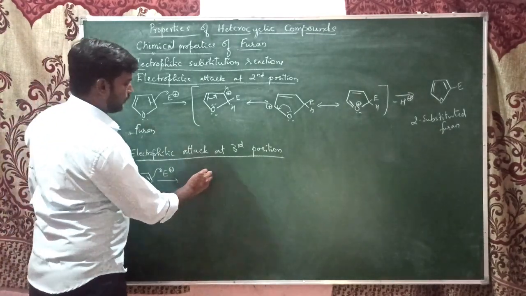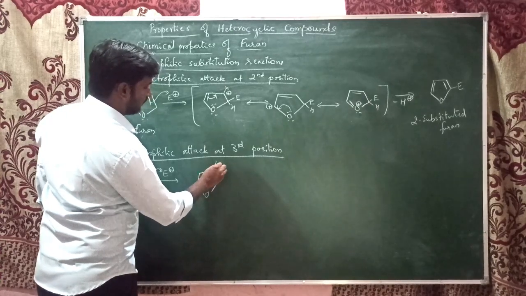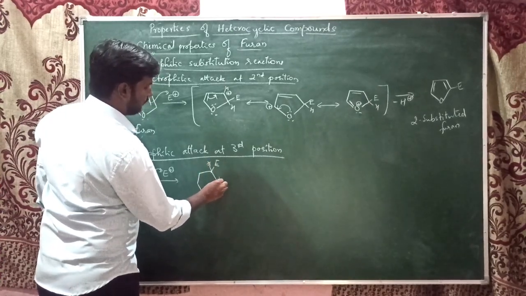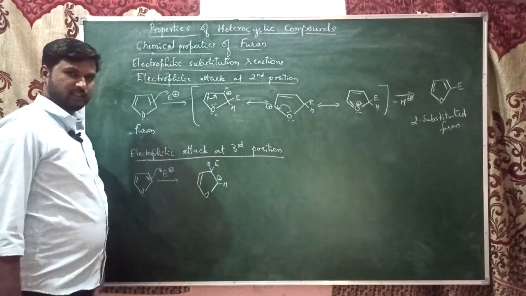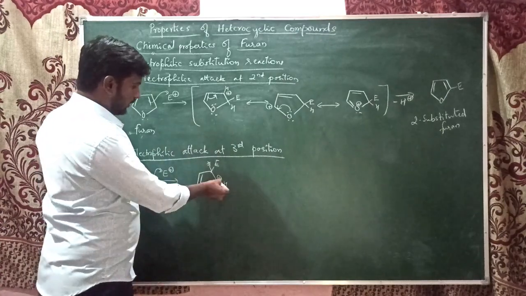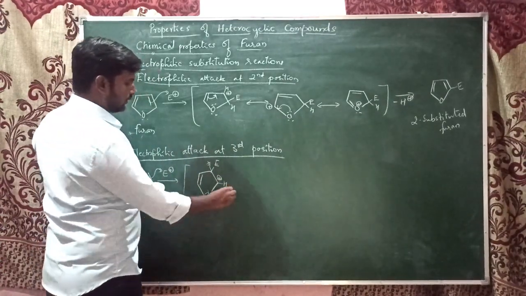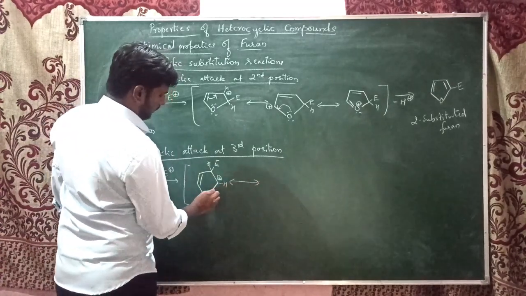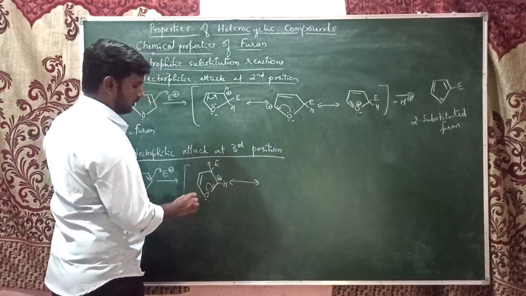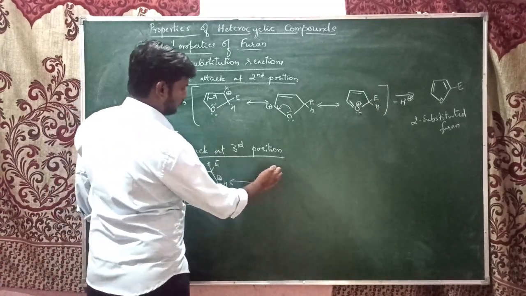Now the electrophile has been introduced at the third position, and there is usually a hydrogen. So the second position gets the positive charge. Here also a carbocation is formed, which can show resonance. The lone pair of electrons on the oxygen will give electrons, and here it becomes a double bond.